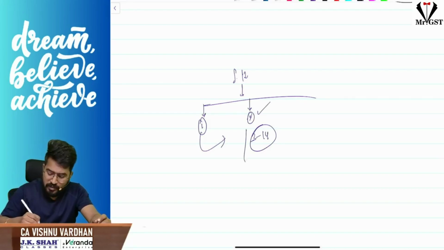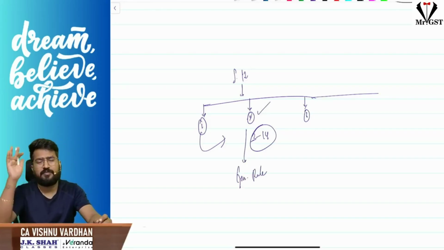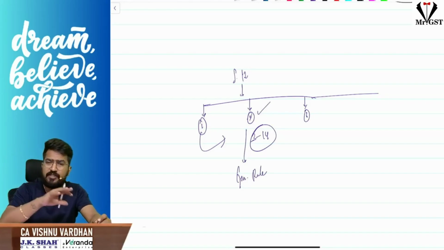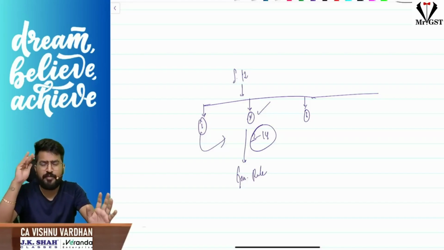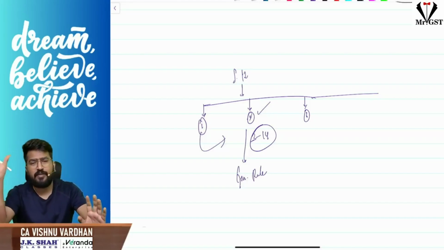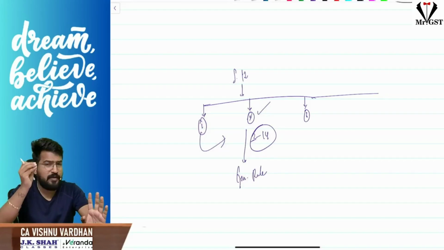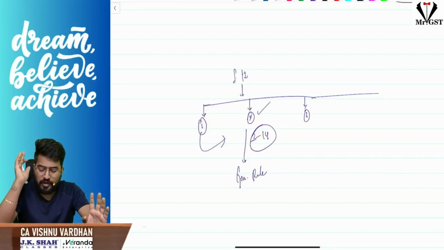That means subsection 2 is the general rule. From subsection 3, they are specific rules. So you have to remember the situation, and for that situation, what the place of supply is. Here your memory has to be a little more careful. With respect to memorizing the things, there is no other option.